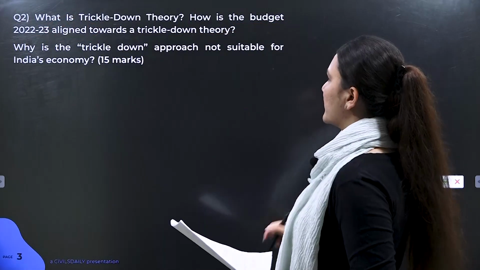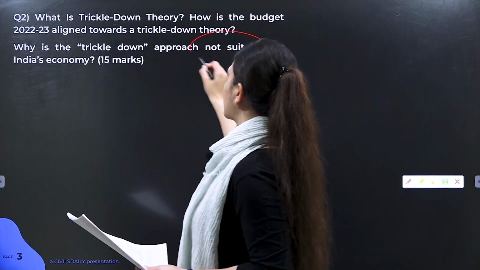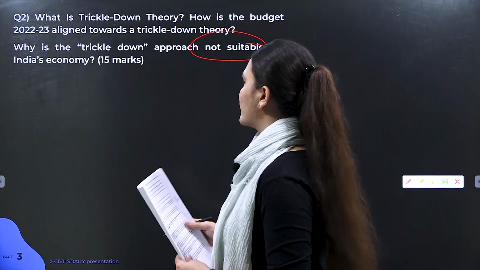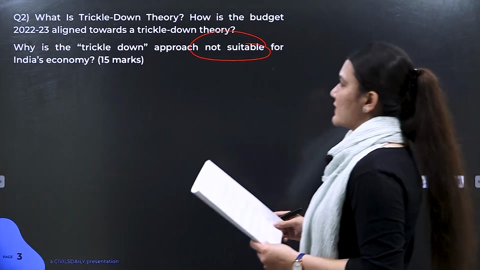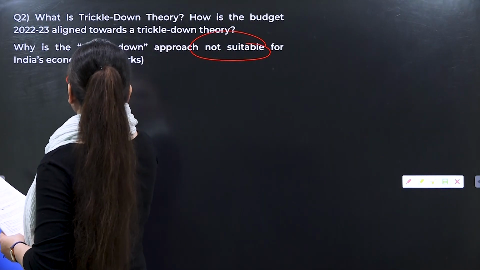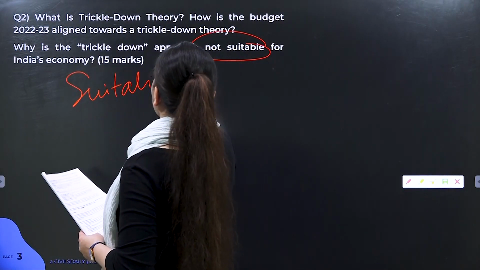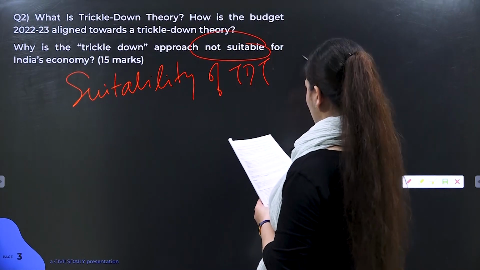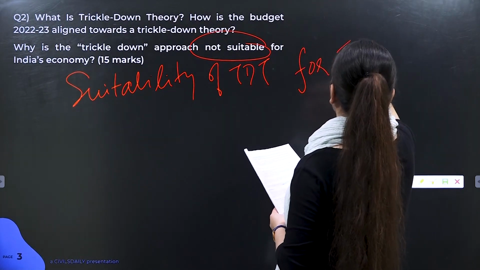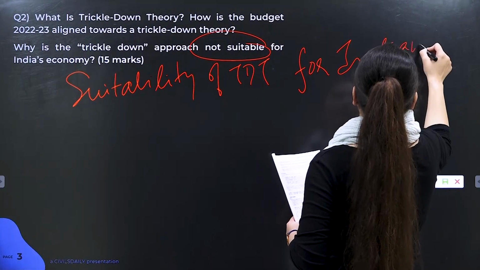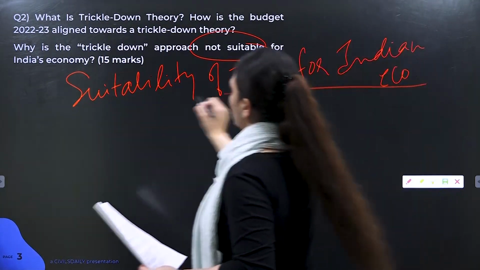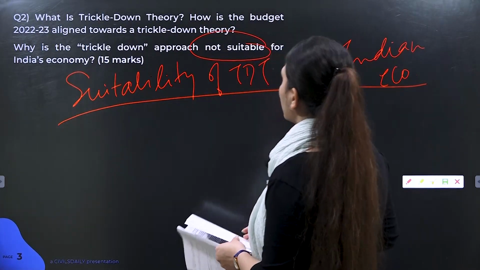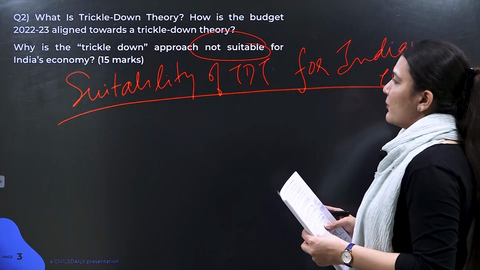Now let's come to the third part, that you need to describe the suitability, and you need to hint towards the unsuitability of trickle down approach towards India's economy. For Indian economy. So this is going to be your main heading, and under this you will be elaborating points.